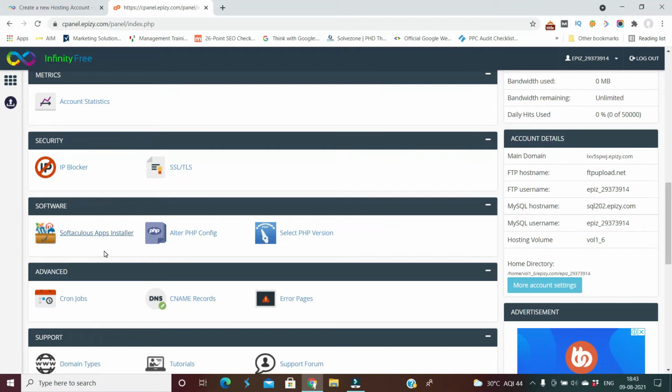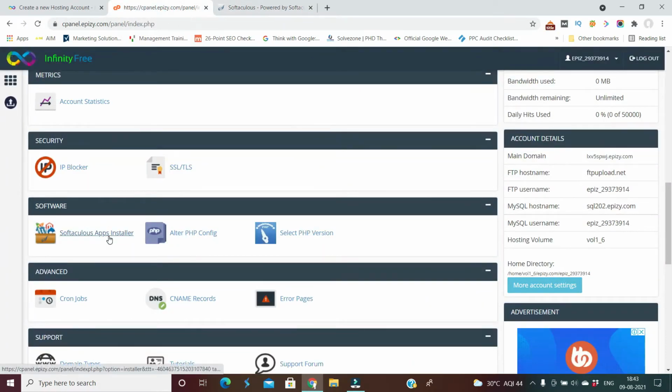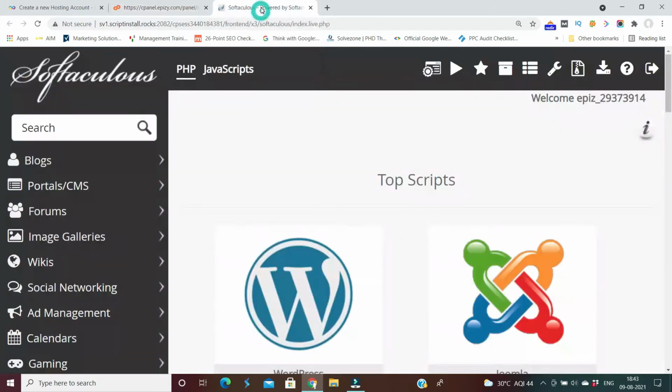After clicking on Softaculous app installer, you will land on a page where a lot of apps are available. Sometimes it may take 20-30 minutes of activation. So it may happen that when you click on this, you may have to wait for some time. It is better that after reaching the control panel, you wait for another 20-30 minutes. Then you click on app installer, and after that Softaculous will open immediately.